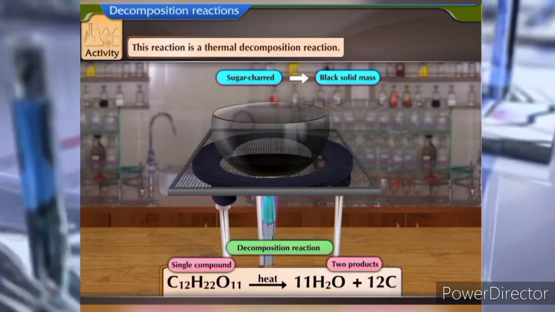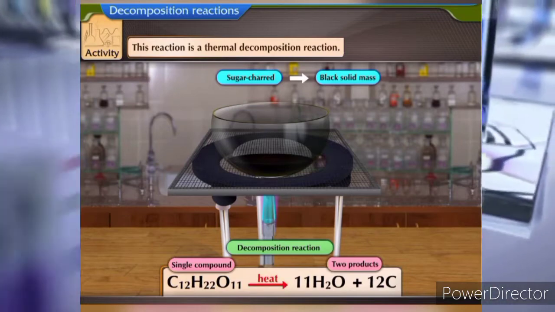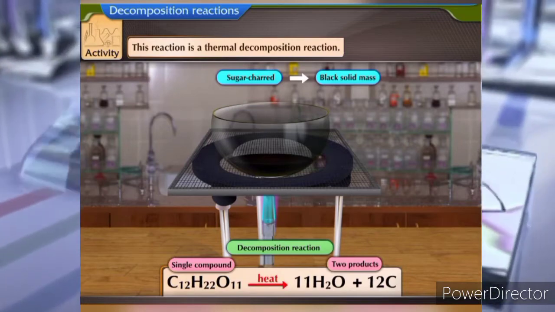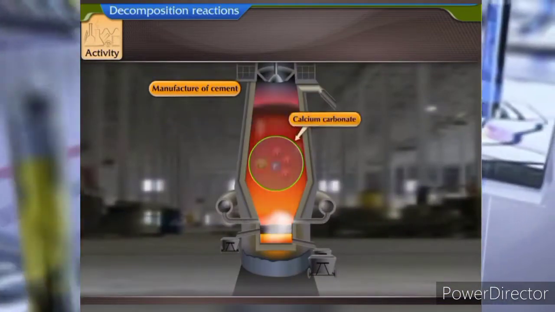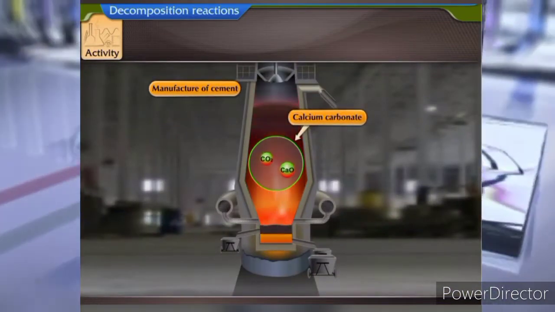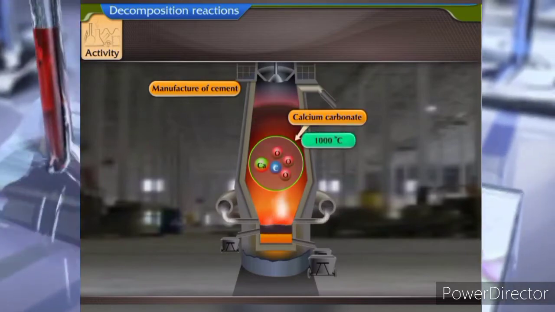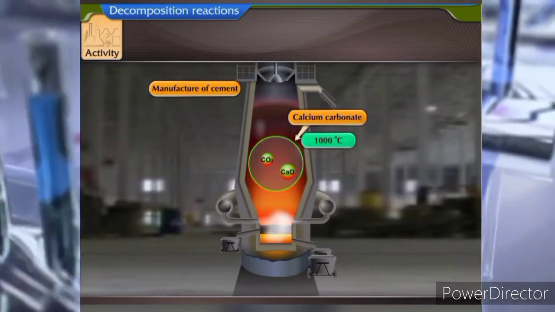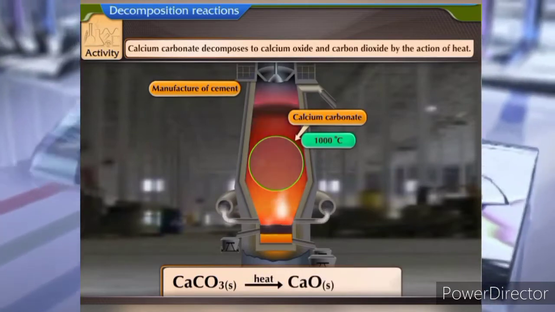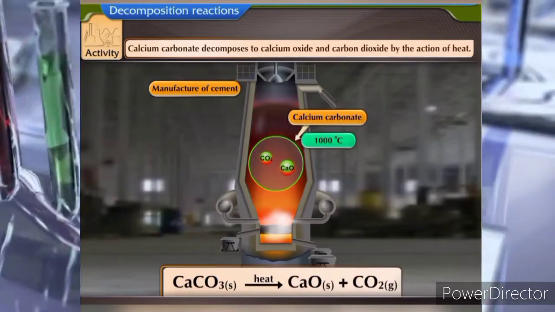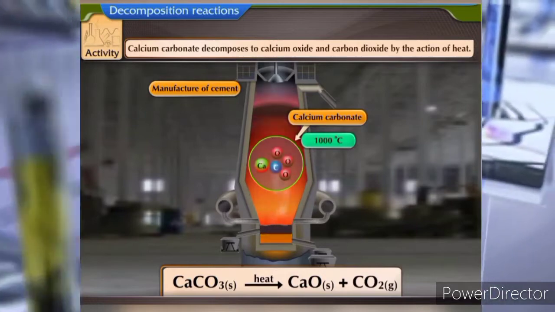Hence, this reaction is a thermal decomposition reaction. In the manufacture of cement, calcium carbonate is heated at a temperature of 1000 degrees Celsius. At this stage, calcium carbonate decomposes to calcium oxide and carbon dioxide by the action of heat.